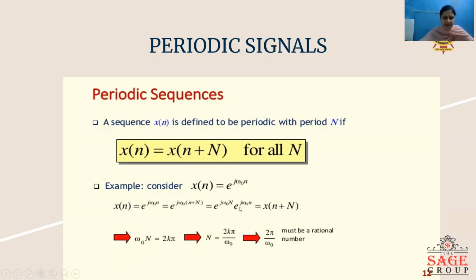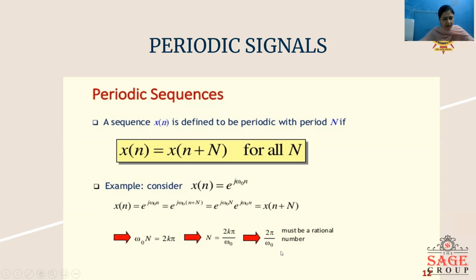Here we have separated the exponentials. Now, for e^(j omega naught n) to be equal to e^(j omega naught N) into e^(j omega naught n), we should have omega naught N equal to 2 k pi. So, N is equal to 2 k pi by omega naught.